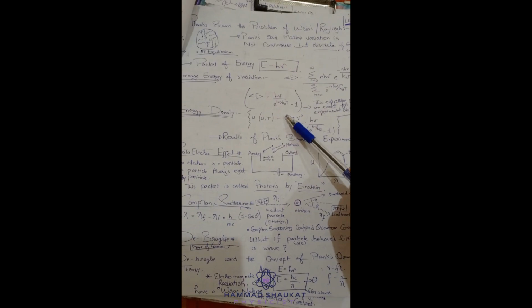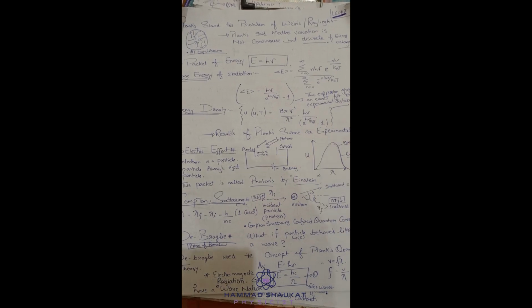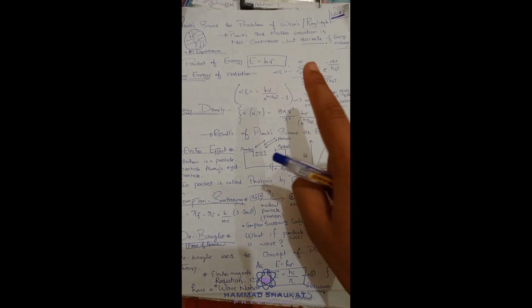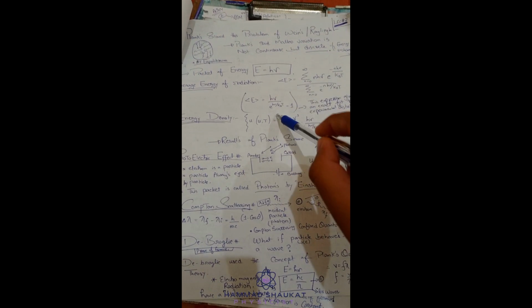This expression gives an exact fit to the total experimental distribution. When you plot a graph of this average energy, you will find the exact experimental graph, the exact experimental values, as we did before. So Planck did the perfect thing, he derived the relation correctly.